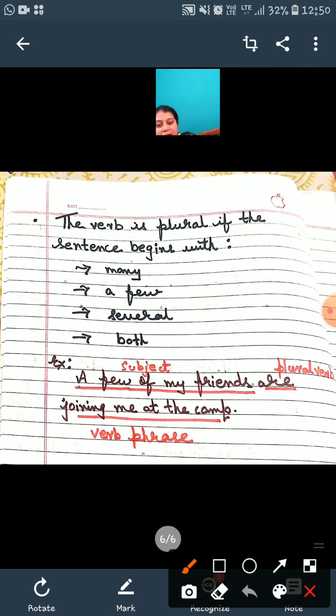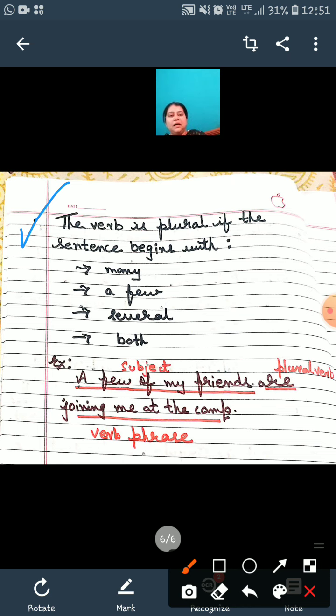Now look at this case. Look at this page, students, what it has for us. The verb is plural if the sentence begins with many. I am always giving you two cases. किस केस में verb singular होता है, किस केस में verb plural होता है, in subject verb concord or subject verb agreement, right?